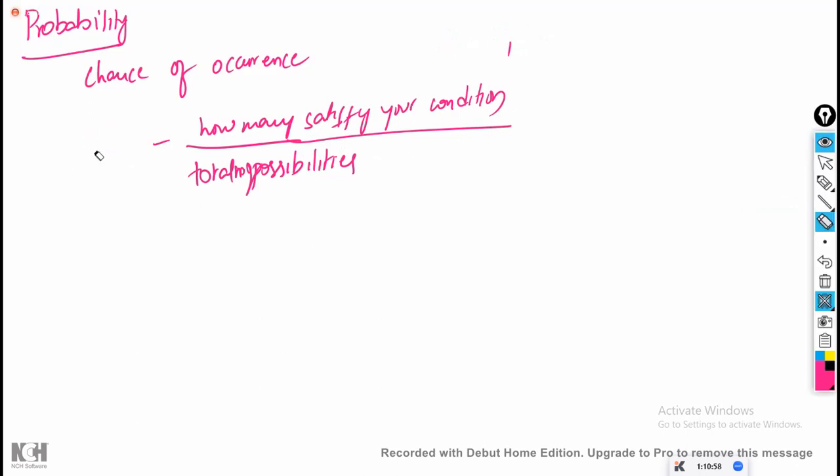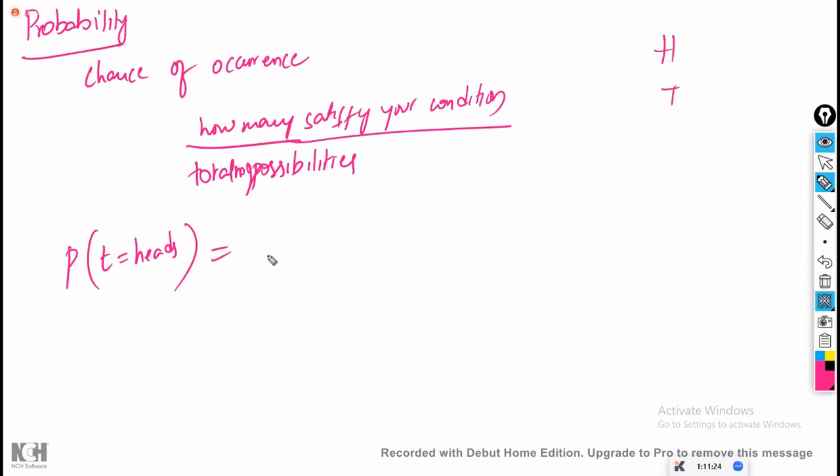My requirement is, whenever I toss a coin, what is the probability the toss is going to be heads? Now, when I toss a coin, what are the total possibilities? One is head, one is tail. I will write the list of possibilities first.